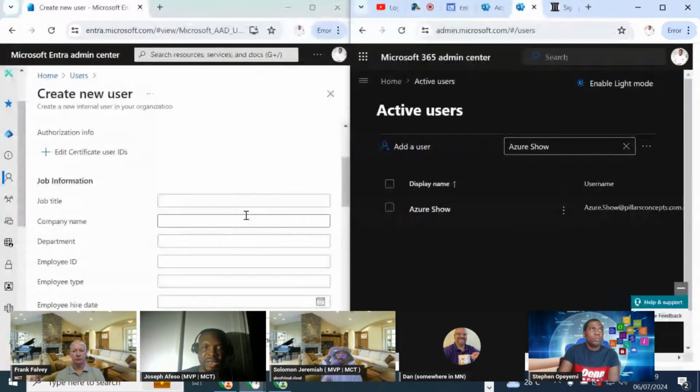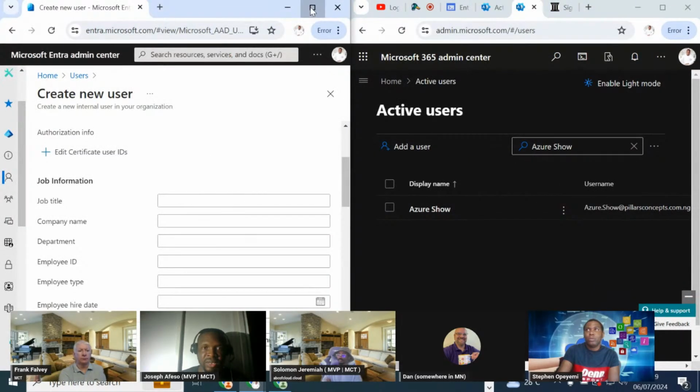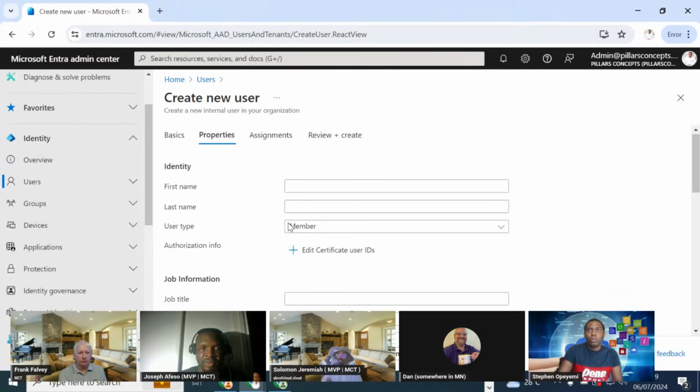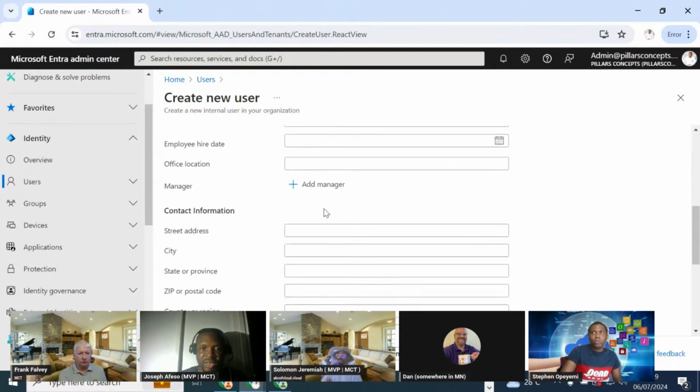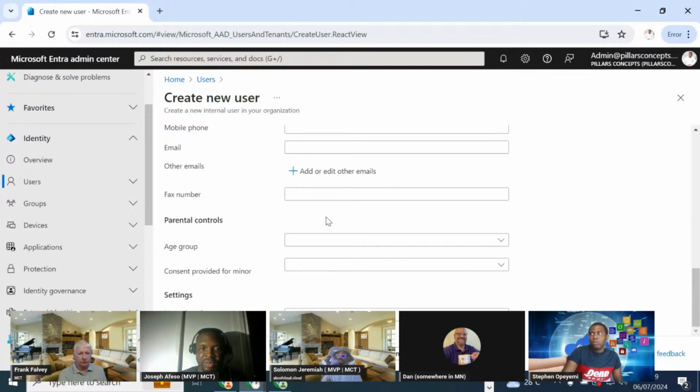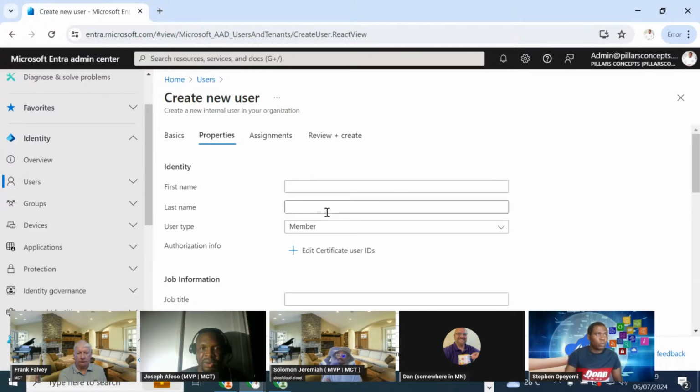So having said that, I will just come to this other side, the Entra ID. So what's the difference? Watch out for it. The properties is coming out and it is more detailed on the first glance, unlike the other one where you have to click and then you click on show more properties to enter the optional details.